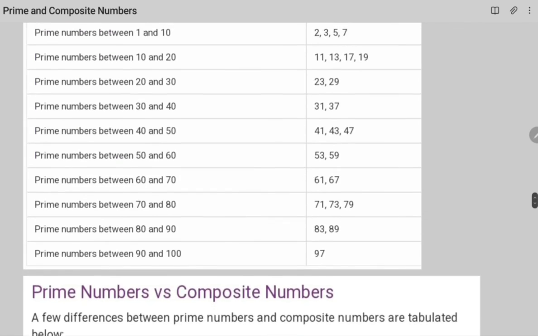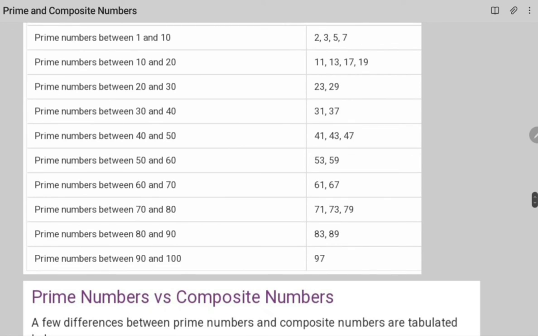So with this we conclude this topic, and I hope you have a better understanding of prime numbers and composite numbers now.